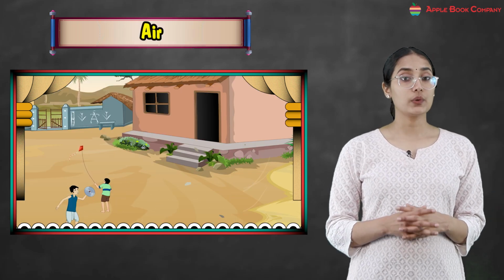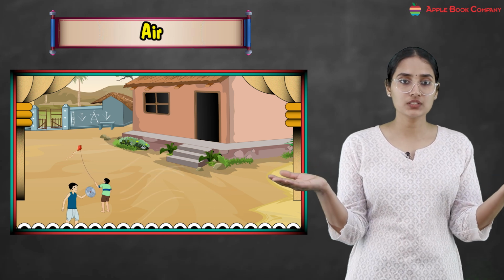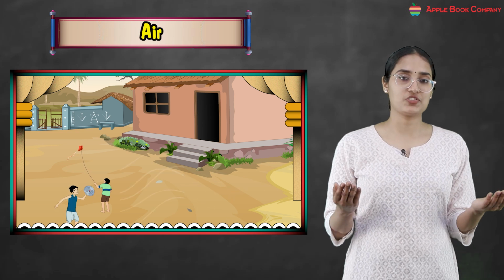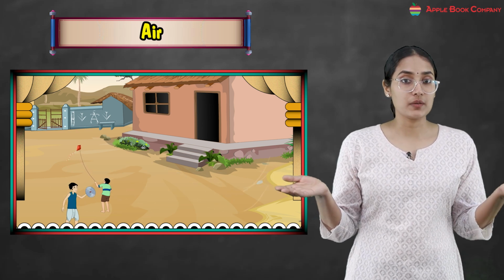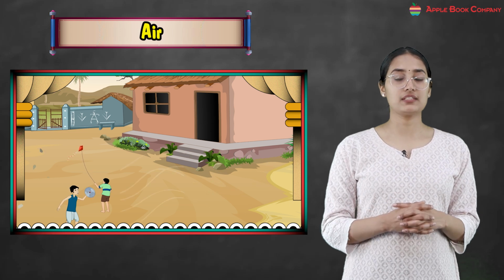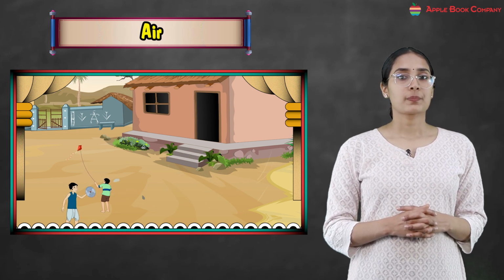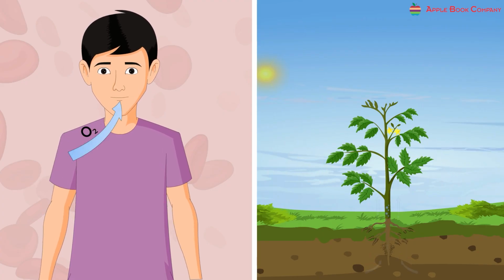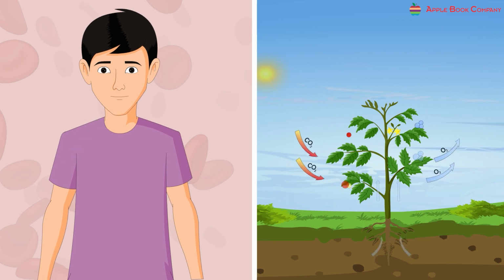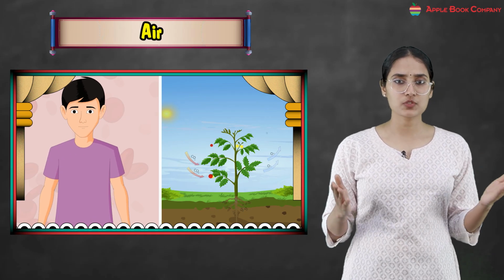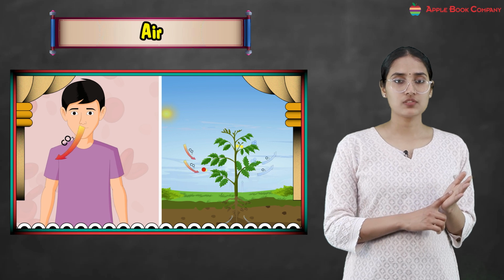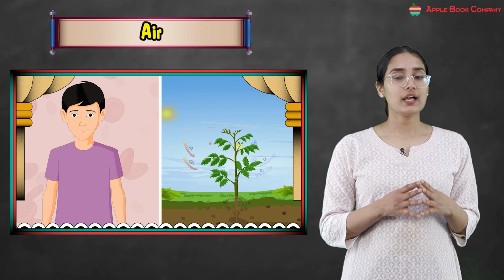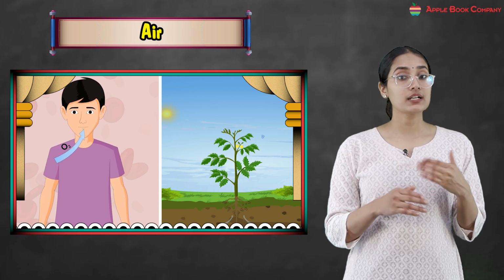So air, right? Can you see something around me? No, right? Why? Because it's the air. Air is an invisible mixture of gases, and that's the reason we cannot see it, right? It includes oxygen, which is needed to breathe, and carbon dioxide, which plants need for photosynthesis, right? So it has different types of gases. Majorly it has oxygen that is needed for human beings, right? And it has carbon dioxide which plants need, right?